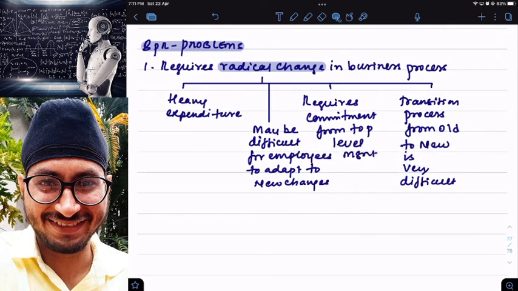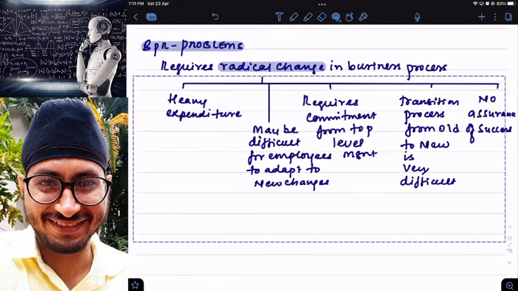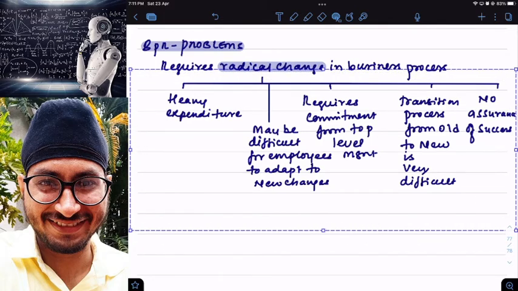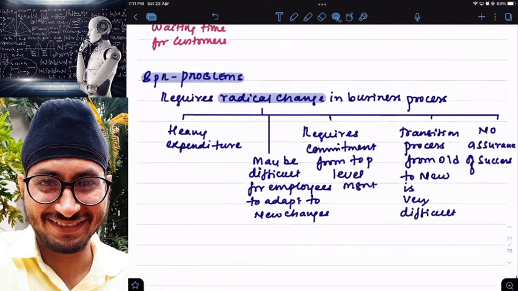Then moreover, there is one more problem: no assurance of success. No assurance of success means even after making so many changes, there will be no guarantee that my existing business will be as successful as my old business. So these are the problems.